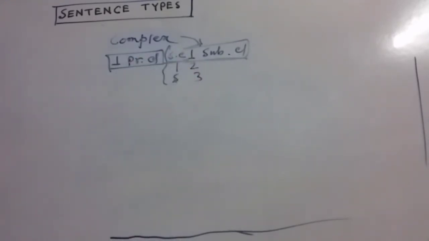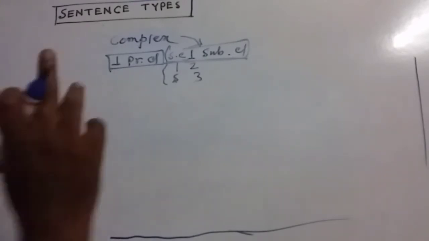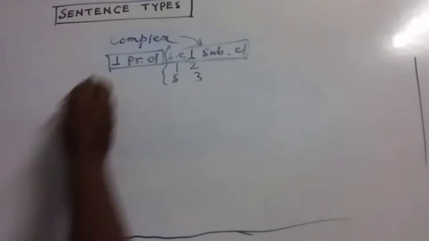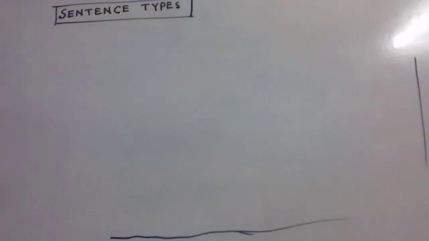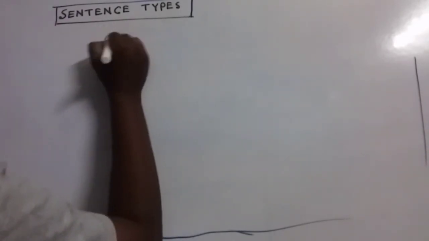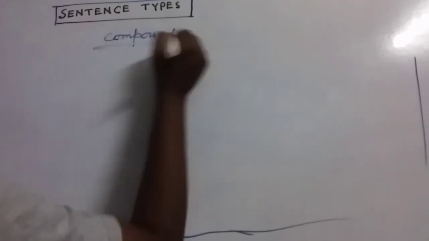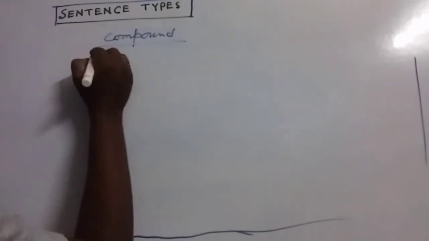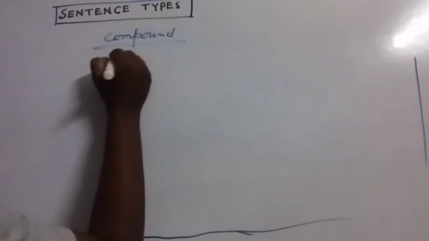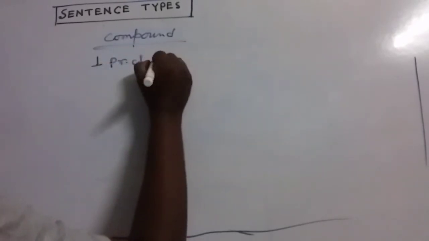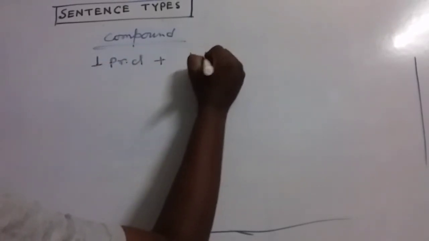There are so many subordinating conjunctions in the English language, you know it. And this is the structure of a complex sentence. Now think about the compound sentence. My dear friends, in a compound sentence, there must be one principal clause plus another principal clause.